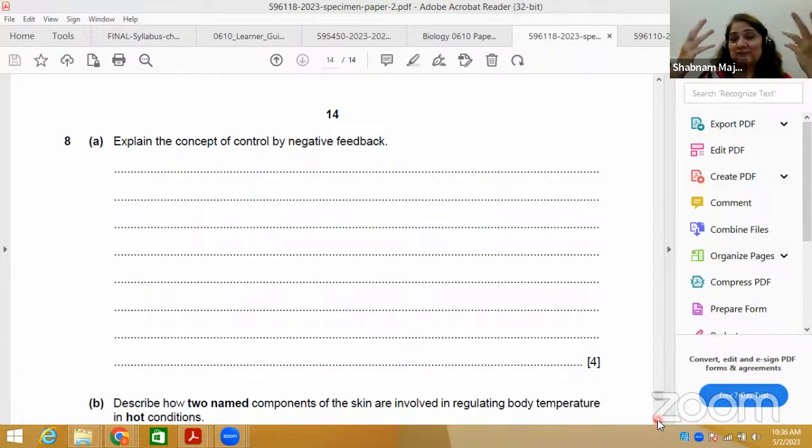For example, temperature is controlled by thermoreceptors. They detect the fluctuation in temperature, and then there is a negative feedback that brings about changes in the body, like what happens on hot days and cold days. If glucose concentration increases in the body, insulin helps convert glucose into glycogen in the liver. If the glucose is less, glycogen converts back into glucose under the influence of the hormone glucagon. This is called the negative feedback mechanism.